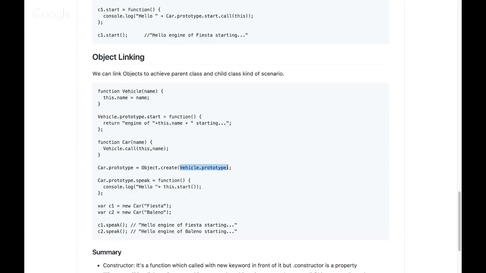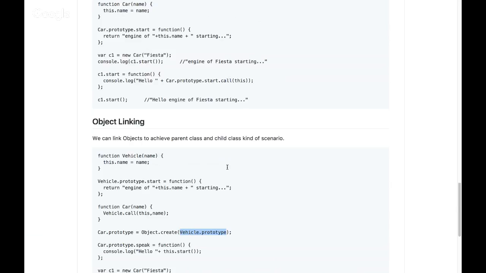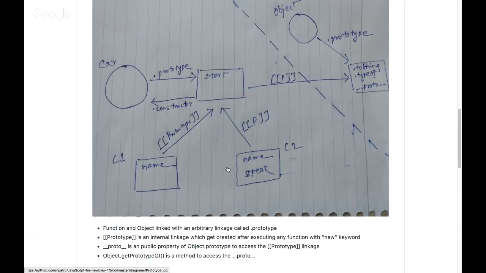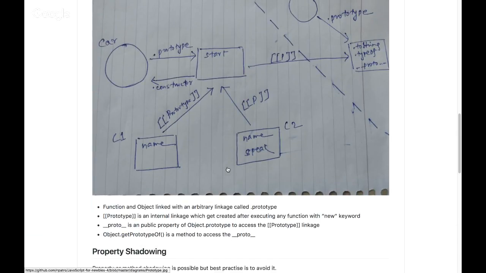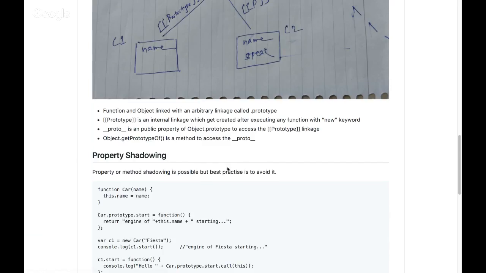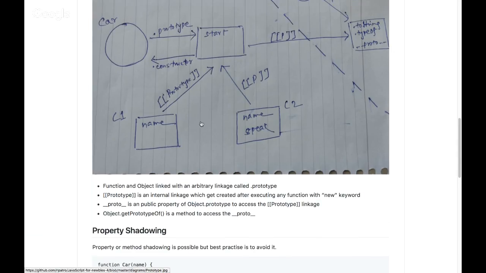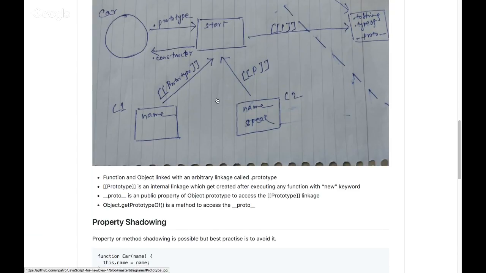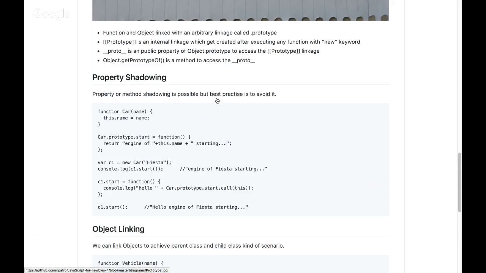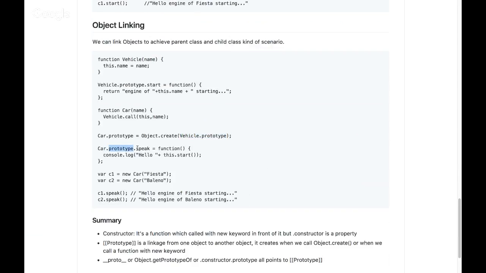So you can assume in this scenario, if I do that, what will happen? I think I have another image where I can show exactly that, but you might have understood. One more object will come, and that will get linked to this Car.prototype. So one more circle will come, one more square will come, and that square will get linked to this square. That's how the link will happen. And now when I say Car.prototype.speak, I'm adding a method to my Car.prototype. That's all. And now I'm creating two new objects, C1, C2.